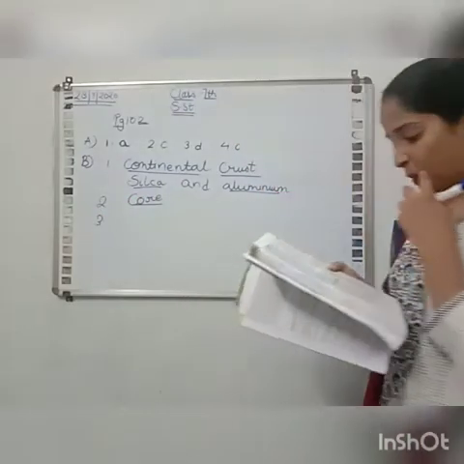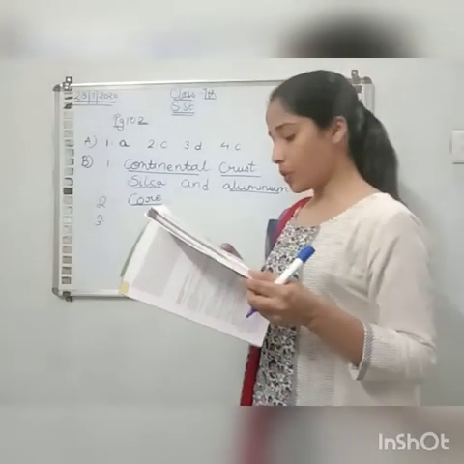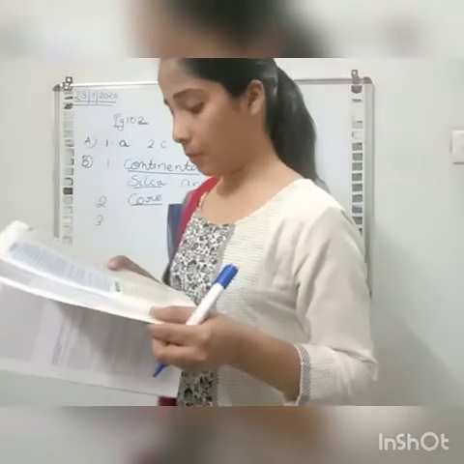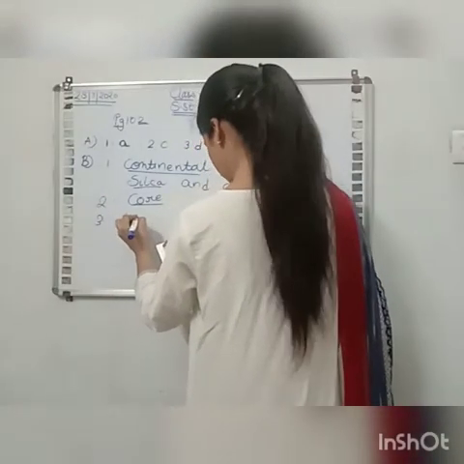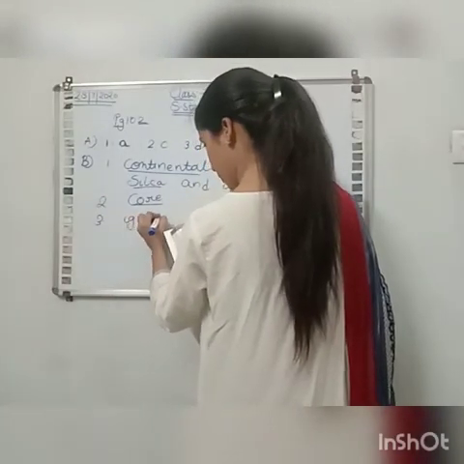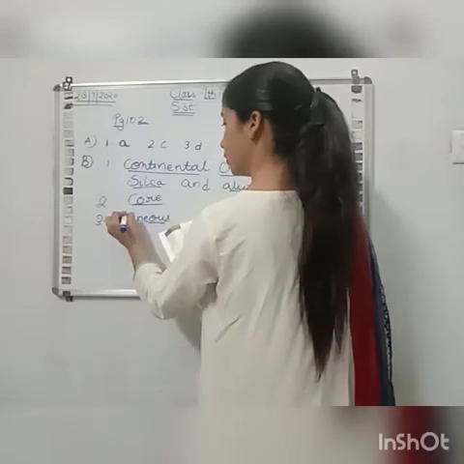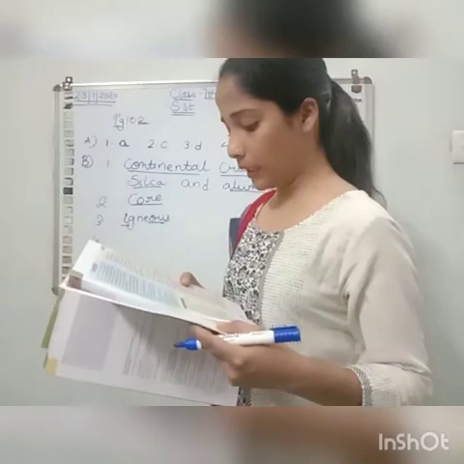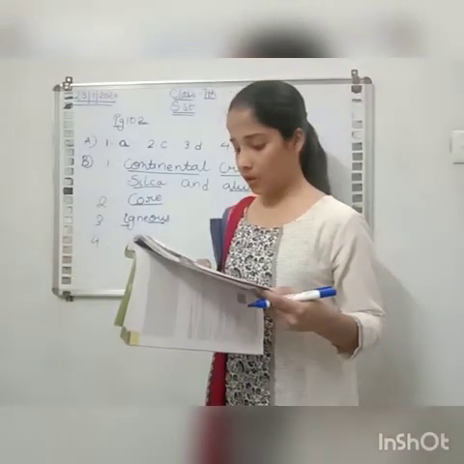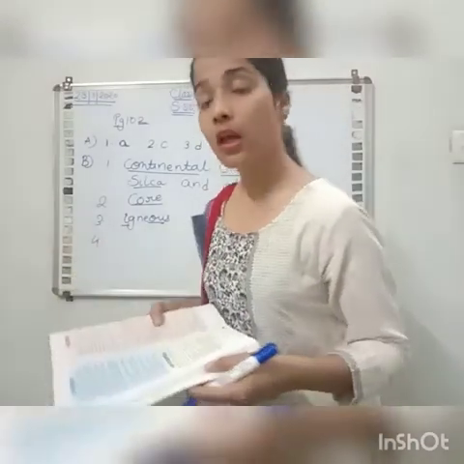Third one, rocks made from cool magma are known as igneous rock. Fourth one, hot molten magma flowing on the surface of the earth is called lava.